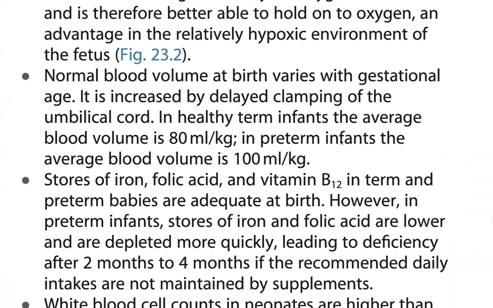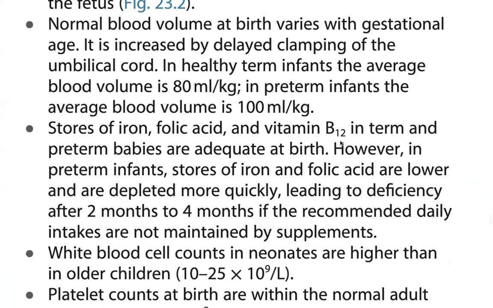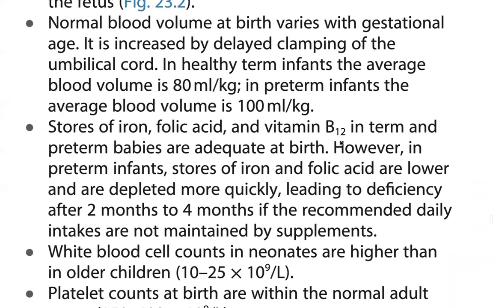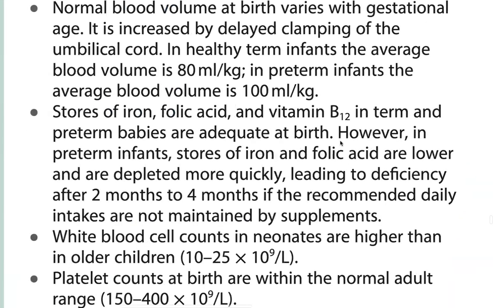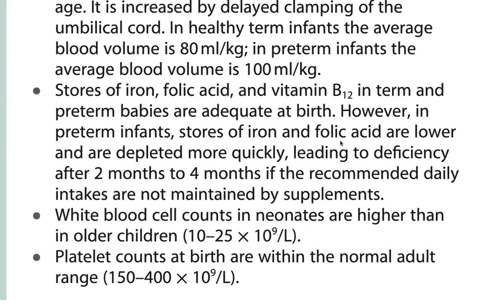Normal blood volume varies with gestational age. In preterm babies the average blood volume is 100 ml per kg, and in term babies it is 80 ml per kg. Stores of iron and folic acid are laid down in late pregnancy, so in preterm babies the stores of iron, folic acid and vitamins are lower and are depleted more quickly, leading to deficiency at 2 to 4 months if the recommended daily intakes are not maintained by supplements.